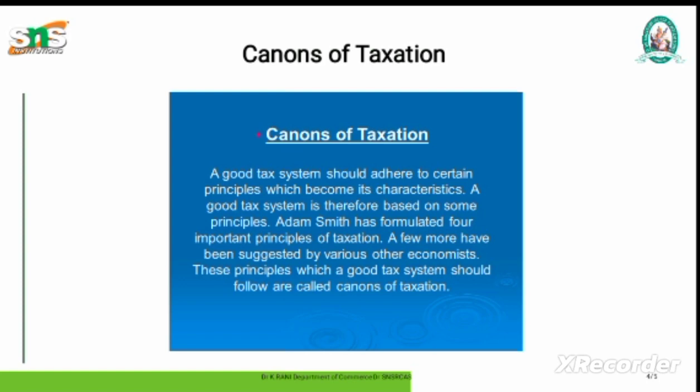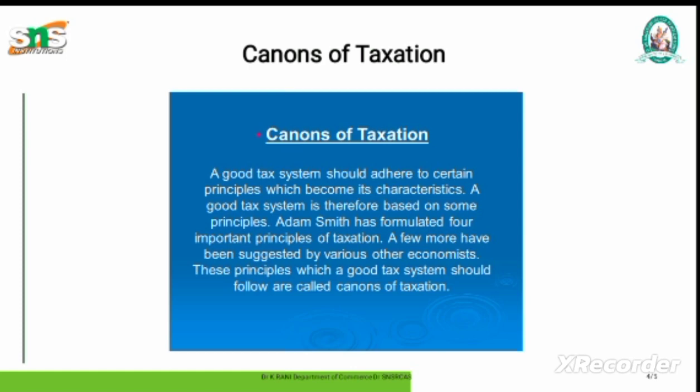Canons of simplicity. Every tax must be straightforward and understandable to the public so that the taxpayer can calculate it without the assistance of tax personnel. Canons of expectancy. The tax should be expectative or beneficial so the government may defend itself against public criticism by arguing for its need.